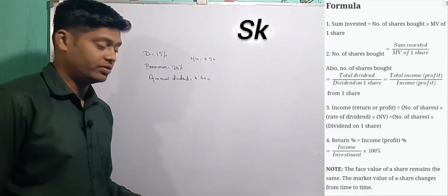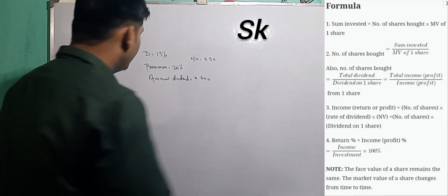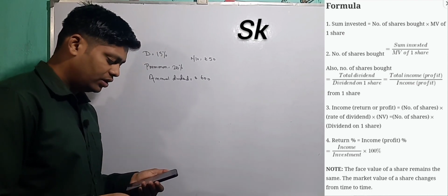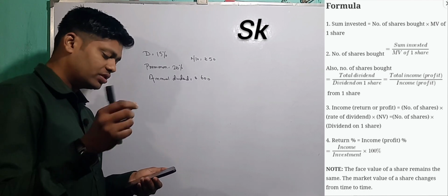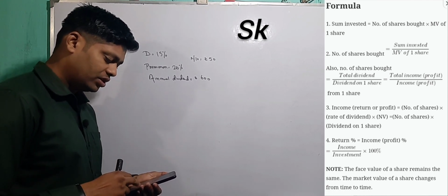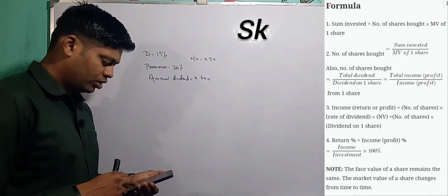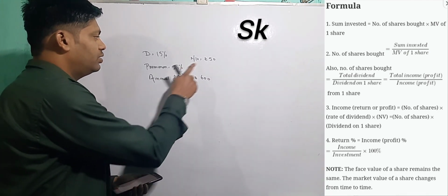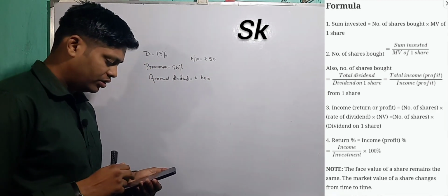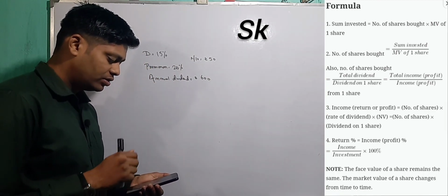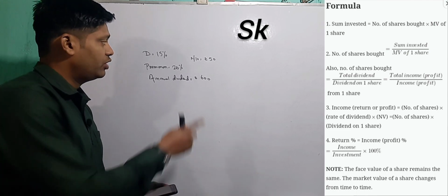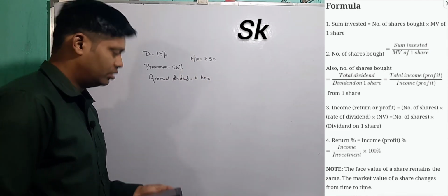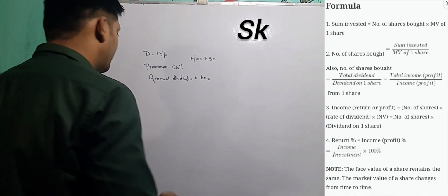This is your next question. They are saying that Ravi invested a sum in 50 rupees shares, which means the nominal value is 50, paying 15% dividend, quoted at 20% premium. That means the market value is 20% more than the nominal value. If his annual dividend is rupees 600, now I have to find out the market value.